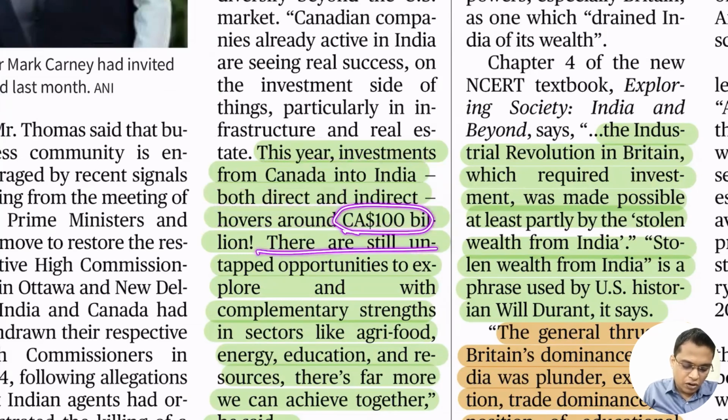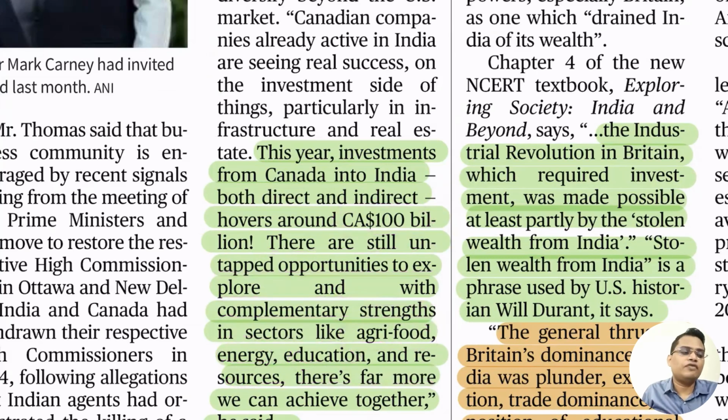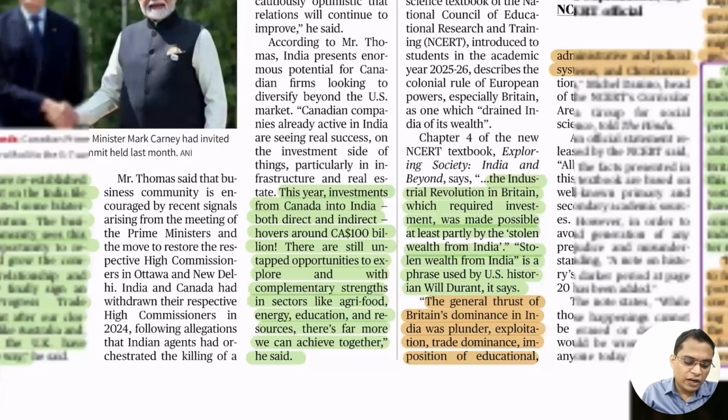So there is still untapped opportunity to explore, with complementary strengths like agri-food, energy, and education. These are the areas where India can collaborate with its Canadian counterpart to create a win-win for everyone.